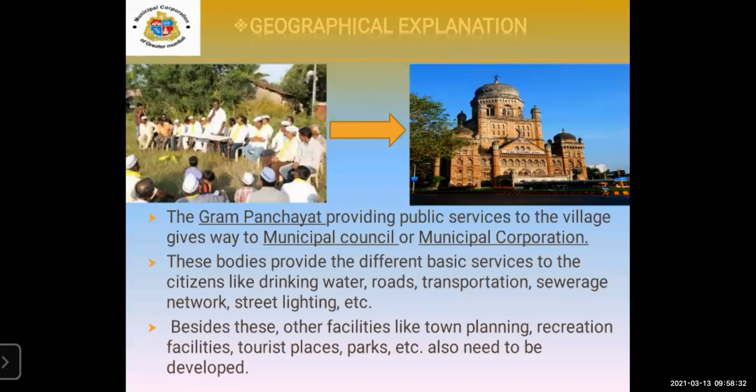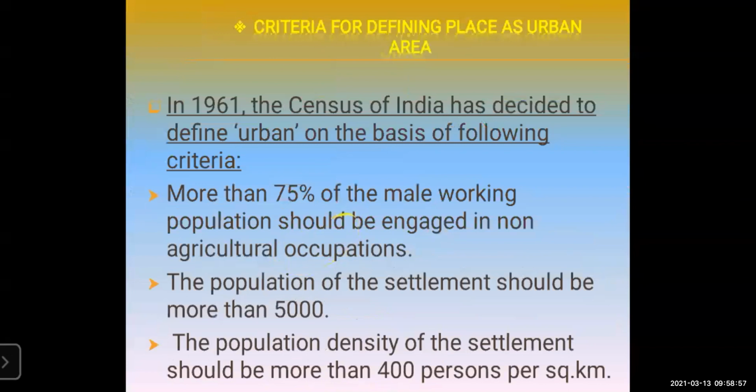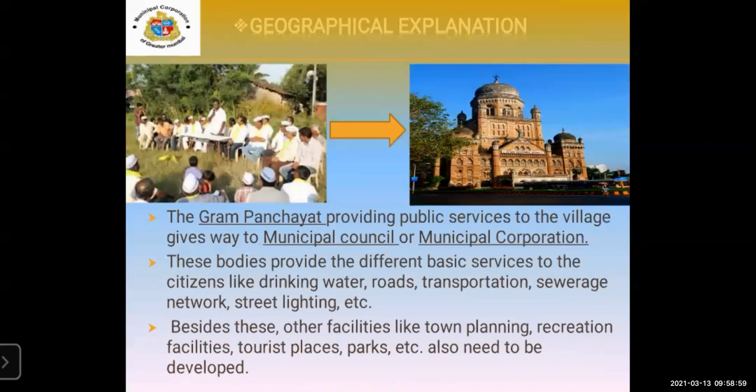These bodies provide all the basic services to the citizens like drinking water, roads, transportation, street lighting, etc. Besides this, they also do town planning and recreation facilities. All this is to be developed by these bodies, the municipal corporation or municipal council.